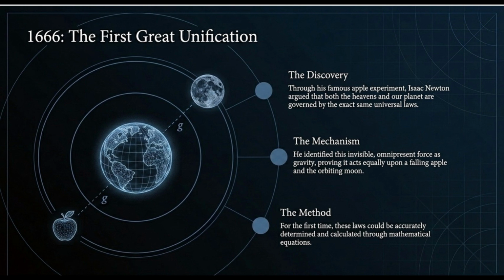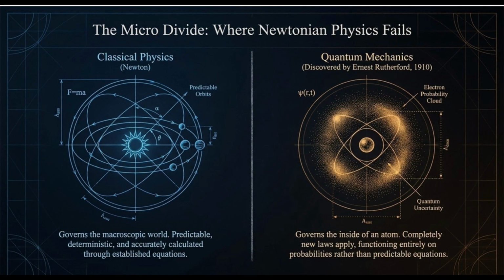Newton discovered gravity with his famous apple experiment. Then, in 1666, he argued that both heavens and our planet were governed by the same universal laws. He named this invisible force that exists everywhere as gravity, and it acts equally upon the moon and the apples falling from trees. He also proposed a way of calculating gravity through mathematical equations. His remarkable discoveries laid the foundation for modern physics and helped humanity achieve greatness from then on.